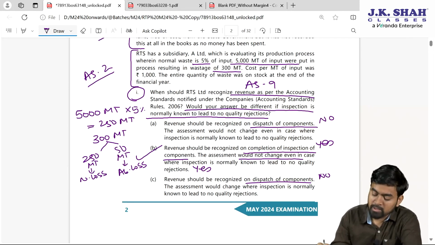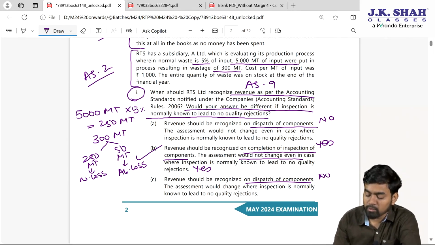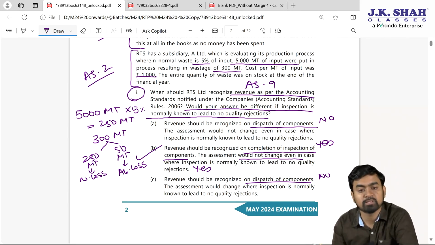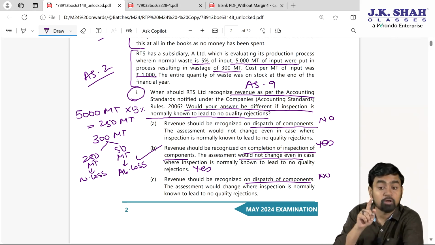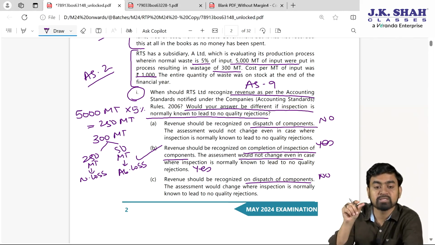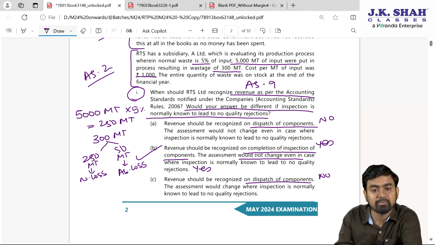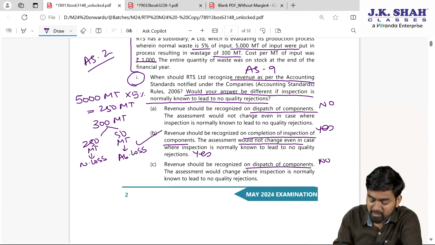Fine. Read further. Cost per metric ton of input was 1000. Okay, so for 1 metric ton, 1000 rupees is the cost. The entire quantity of waste was on stock at the end of the financial year. Normal loss you will not find, but my dear students, abnormal loss. See here, the entire quantity of waste, total 300 metric ton, was on stock at the end of financial year.